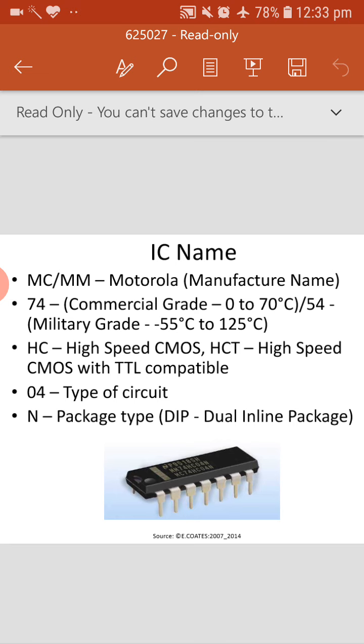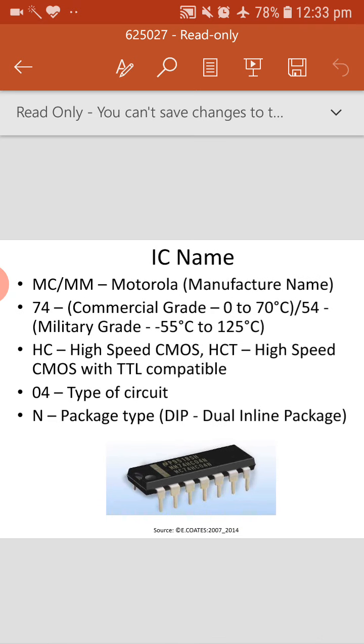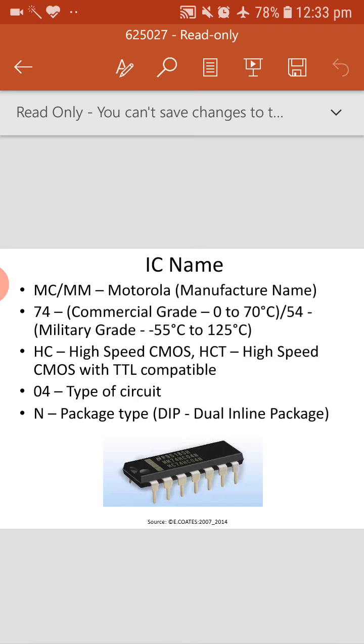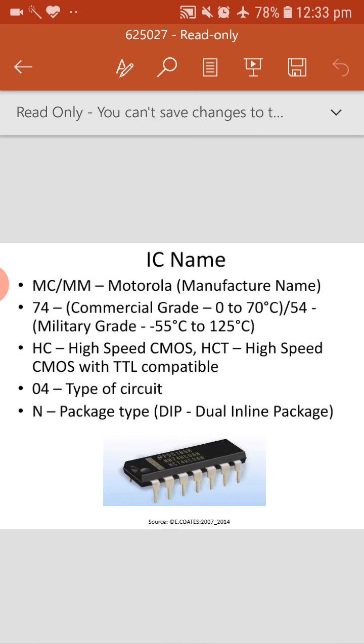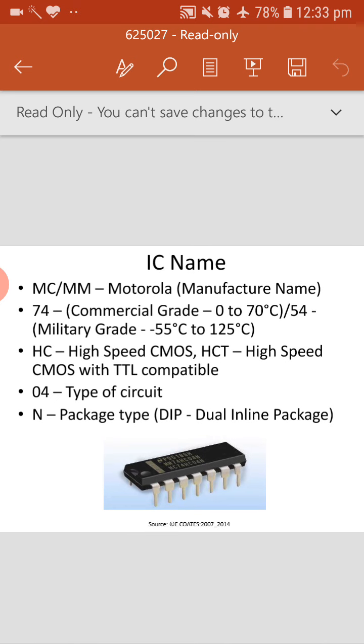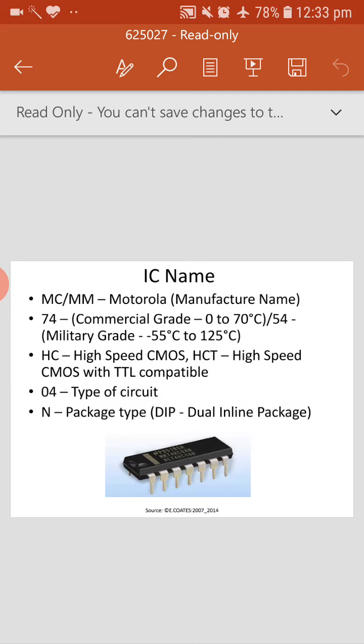Many different packages are there, but we are not concentrating on them here. We just want to know what the IC is, how it looks and what exactly it is. This is how we need to recognize the IC and its type.